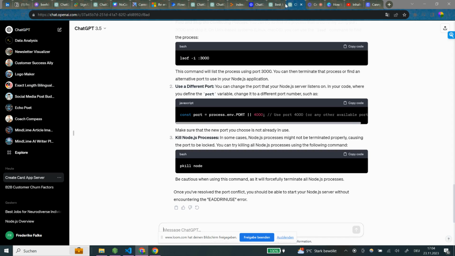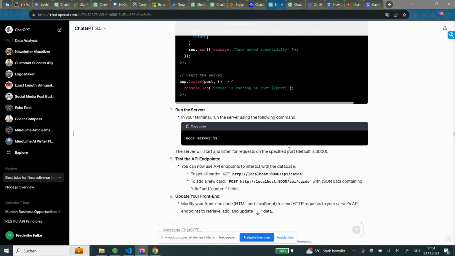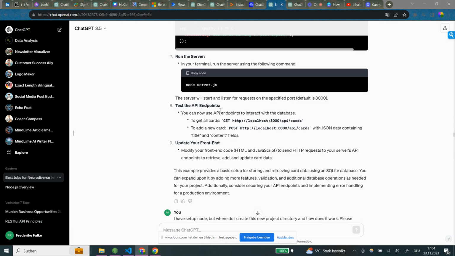Okay, be cautious when using this. Okay, we are now going back. So the server will start and listen for requests, and you can test the API endpoints. You can now use API endpoints to interact with the database. To get all cards, okay, I have no clue how to do this.